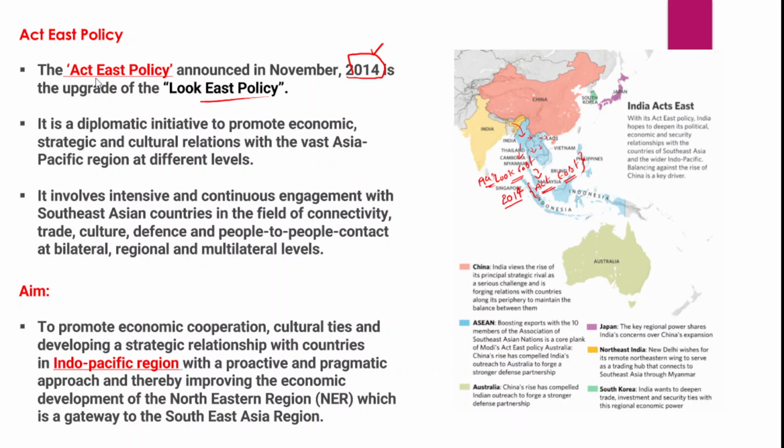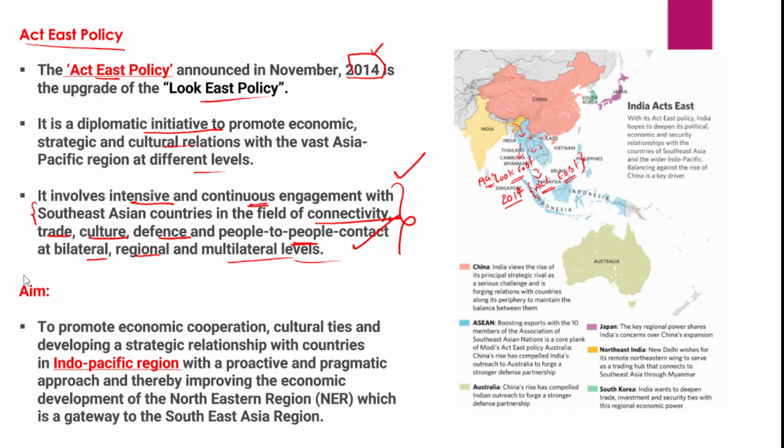When we talk about the Act East policy, it is a diplomatic initiative that will promote strategic and cultural relations with the vast Asia Pacific region at different levels. There will be different areas that will be identified, and India will cooperate with all of these countries in these areas. It also involves intensive and continuous engagement with all Southeast Asian countries in the field of connectivity, trade, culture, defense, people-to-people ties, at bilateral, regional and multilateral levels. This is the essential and overall objective of the Act East policy that the government of India has launched.